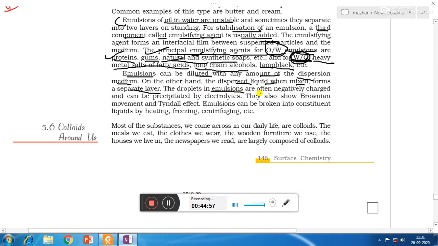The droplets in emulsions are often negatively charged and can be precipitated by electrolytes. So remember that most of the time emulsions are negatively charged, and they can be precipitated by electrolytes. They also show the properties of colloids such as Brownian movement and Tyndall effect. Emulsions can be broken down into constituent liquids by heating, freezing, centrifugation, etc. So the two liquids, the dispersed phase and dispersion medium of emulsions, can be separated by heating, freezing or centrifuging.